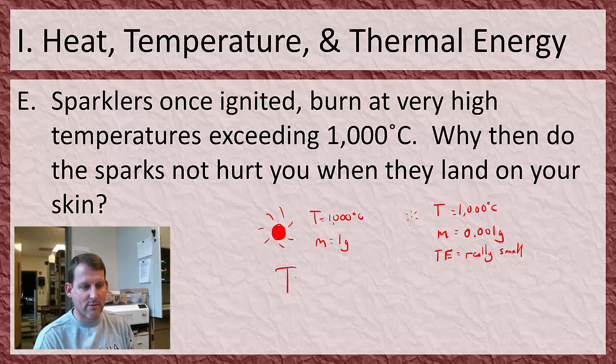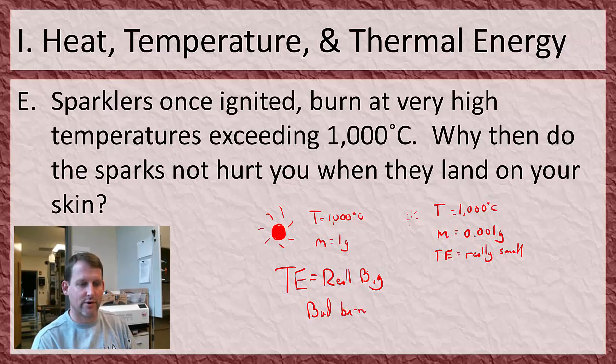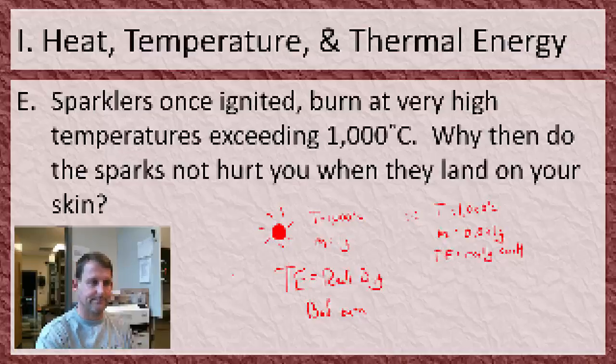So its thermal energy here is huge. They're all moving really fast, and there's a bunch of them, so there's a lot of energy in there. This one is a bad burn. So far, so good. Thermal energy is the total amount of kinetic energy in all the particles together.